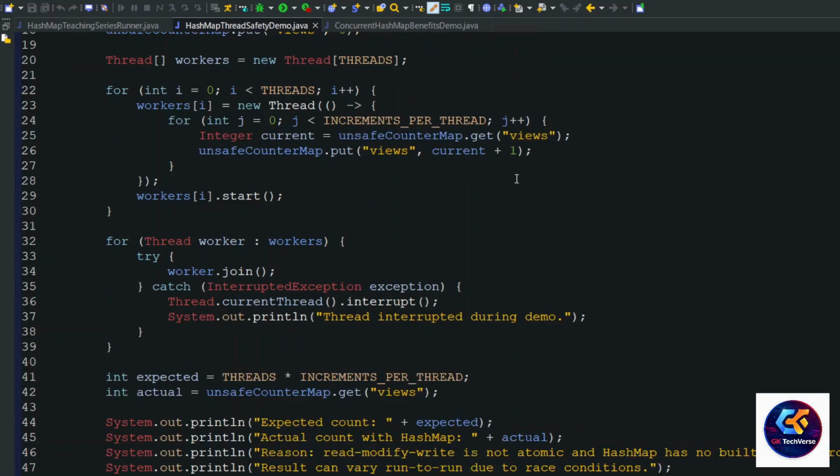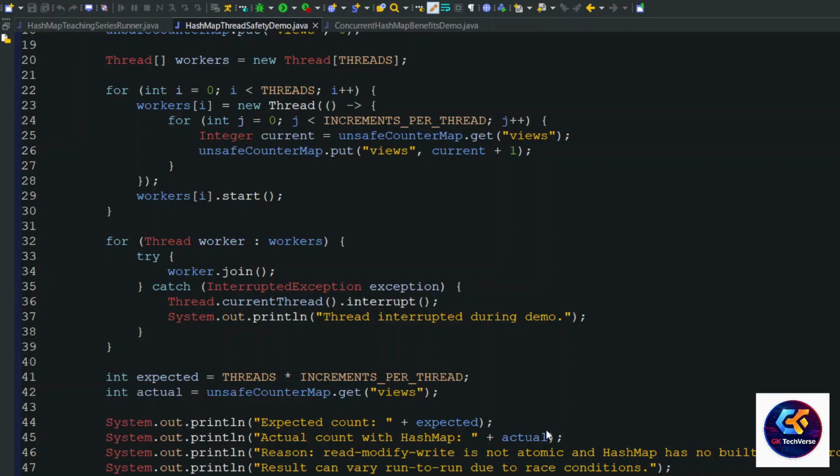Now we'll run and see that count. We discussed that HashMap is not thread safe because of data consistency issues and hash table resize, so a data crash may happen.